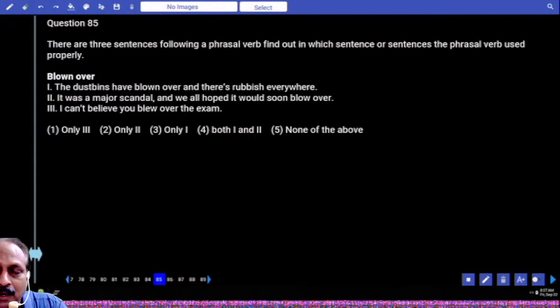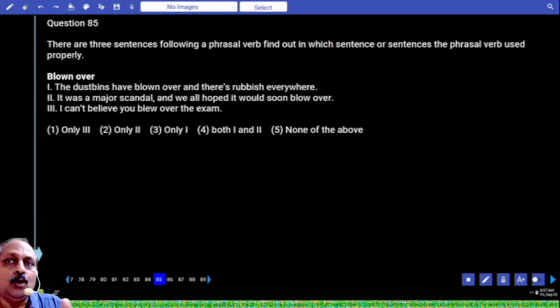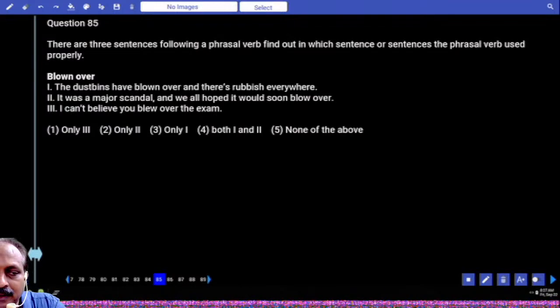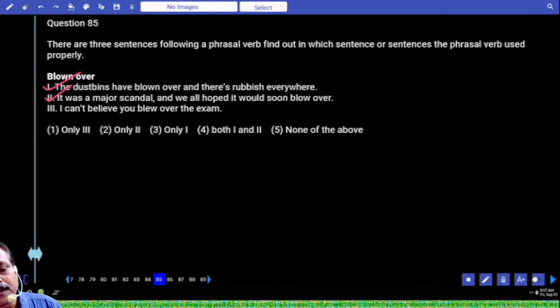What do we say? The wind has blown the dustbins all over. The wind has blown over the dustbins. That is a practical statement. But grammatically, nothing wrong with this. The dustbins have blown over and there is rubbish everywhere. It was a major scandal and we all hoped it would soon blow over. Means slowly people forget. I can't believe you blew over the exam. Blow over the exam, not correct combination. Based on that, what is the answer? 1 and 2.